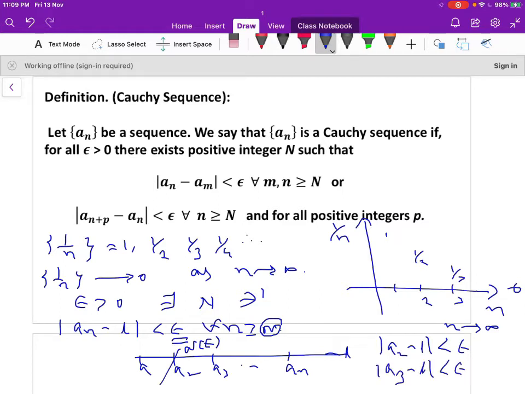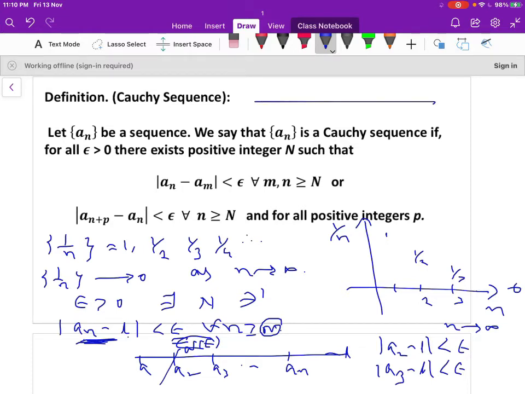Even if we take a3 minus L, it is also less than epsilon. So the distance between an minus L is less than epsilon for all n greater than or equal to N. So from this point the difference is always less than epsilon. It means when n increases, the distance between an and L becomes smaller and smaller. Therefore the sequence an converges to L.